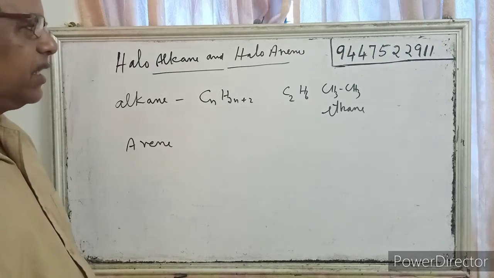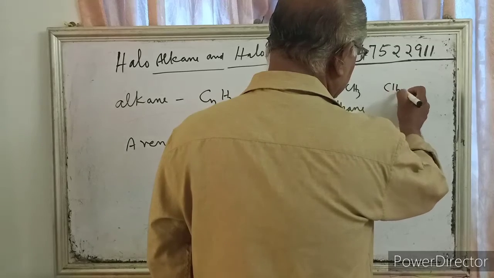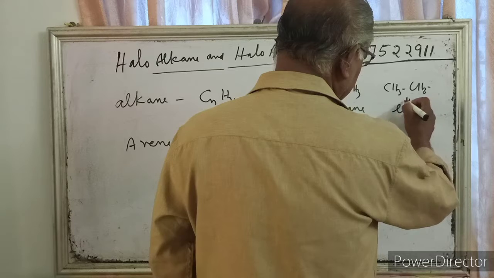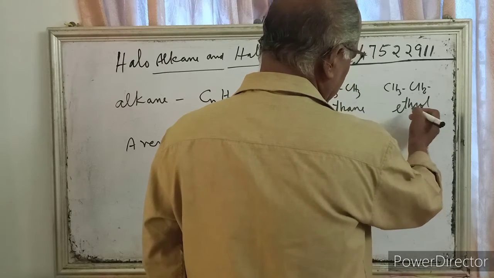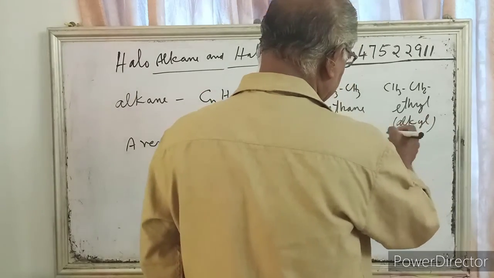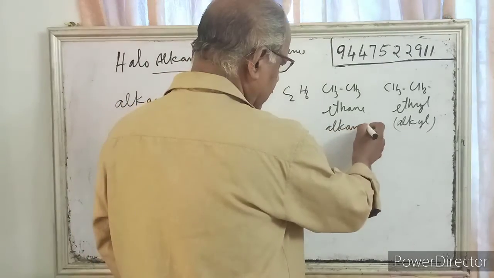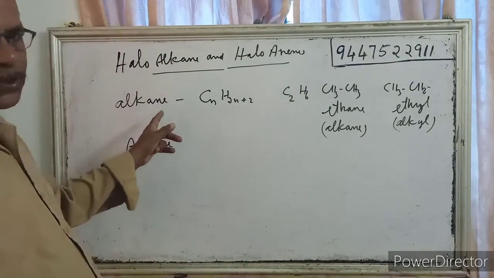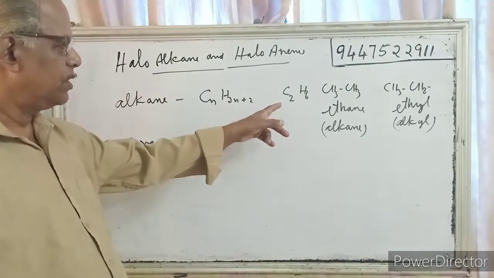Now an alkyl group means that it contains one hydrogen atom less. CH3CH2, that is ethyl. Ethyl group, ethyl radical. So this is an alkyl group. This is alkane and this is alkyl.